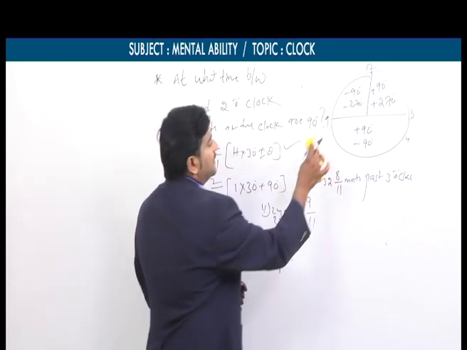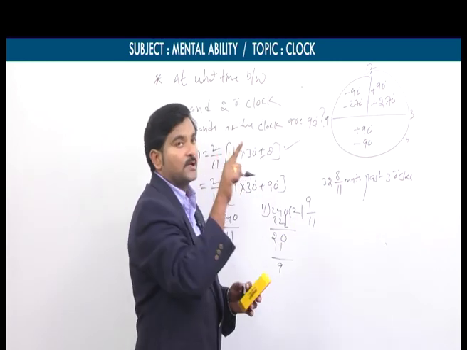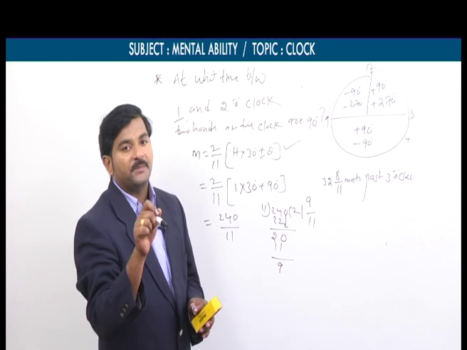Now I am erasing here. Just focus on this. 12 o'clock to 3 o'clock means plus 90, plus 270.